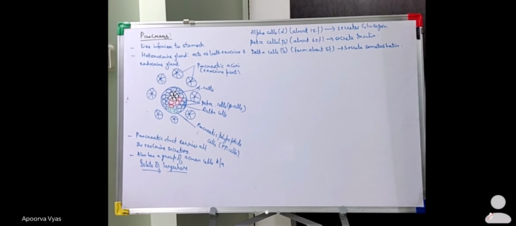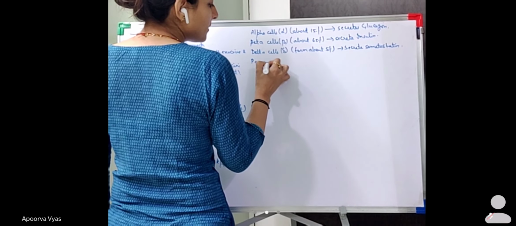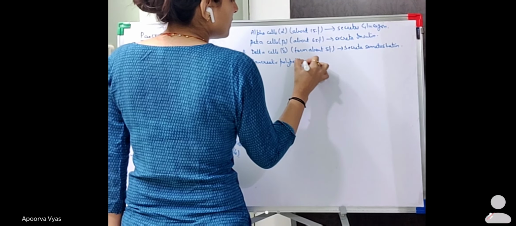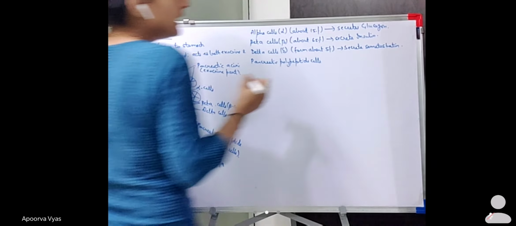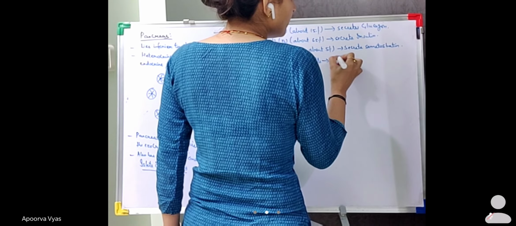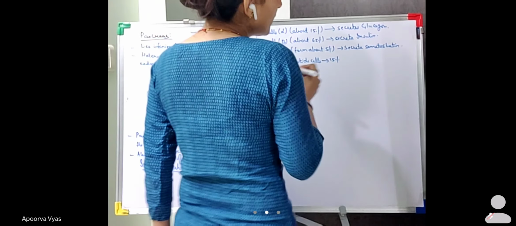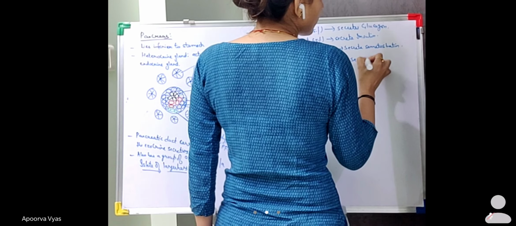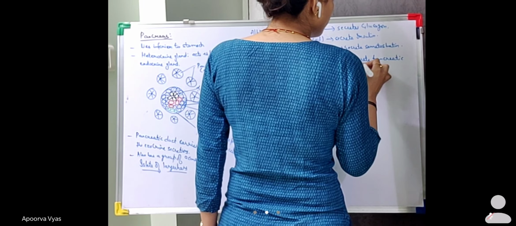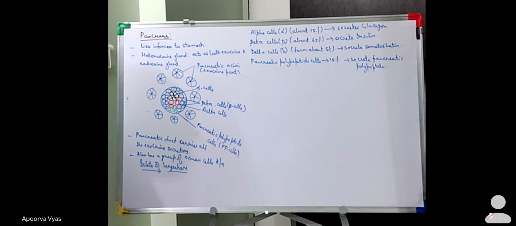And the last are the pancreatic polypeptide cells. What percent do they constitute? They constitute about 15% and they secrete pancreatic polypeptide. Okay, so these are the four types of hormones.